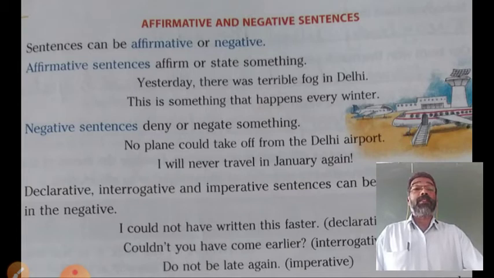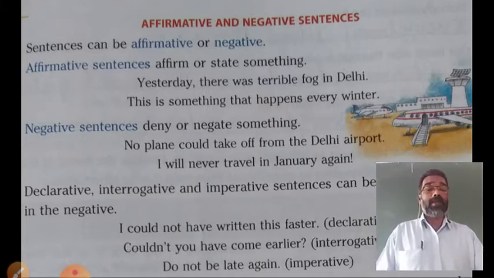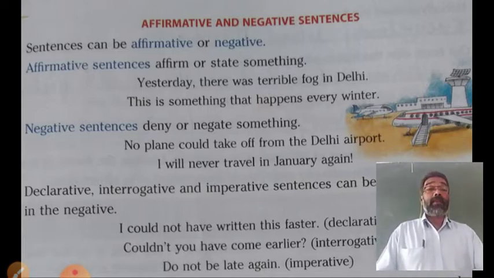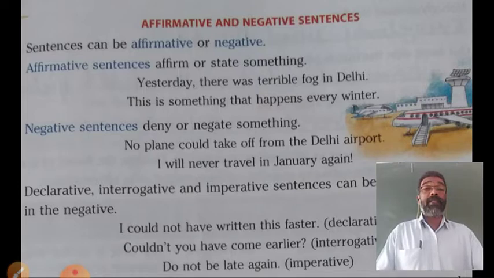Affirmative sentences affirm or state something, that is, they give affirmative meaning. Negative sentences deny or negate something, that is, they give negative meaning. We shall just see some examples of affirmative and negative sentences.